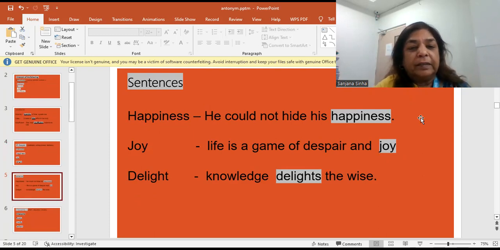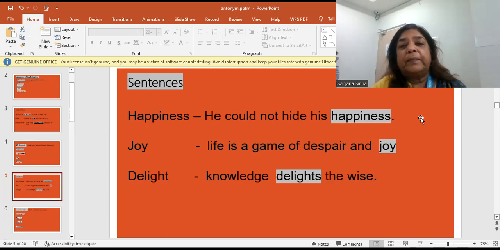The word joy. Life is a game of despair and joy. Life is a game of ups and downs, happiness and sadness. So life is a game of despair and joy. If you take life as a game, और गेम में तो जीत हार होती है, तो कभी अपसेट मत हो जाइएगा जब आप डिस्पेयर में आ जाएंगे. And do not be too joyful when you are in a happy mood. So life takes joys and sorrows both. So life is a game of despair and joy.